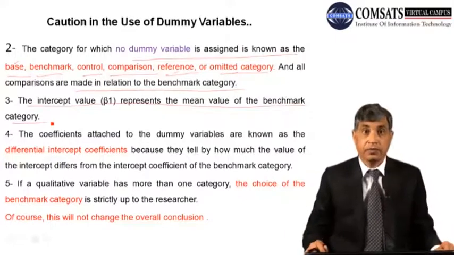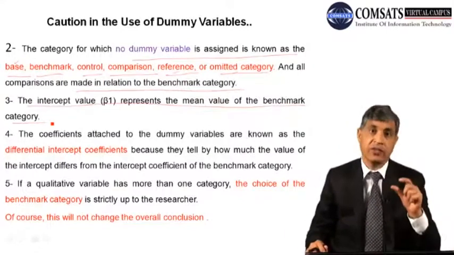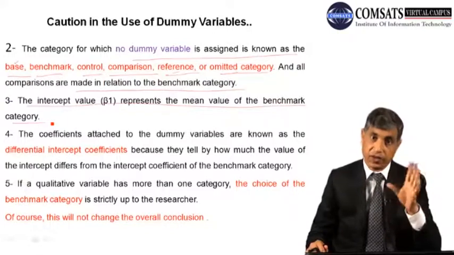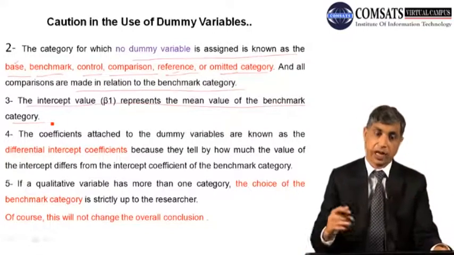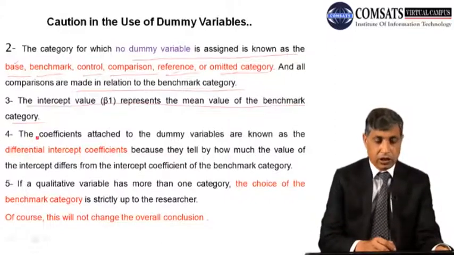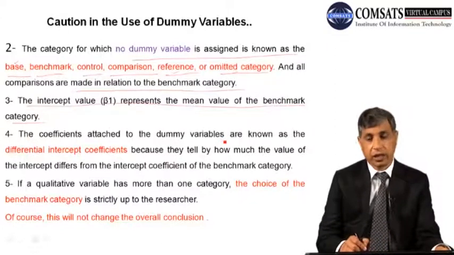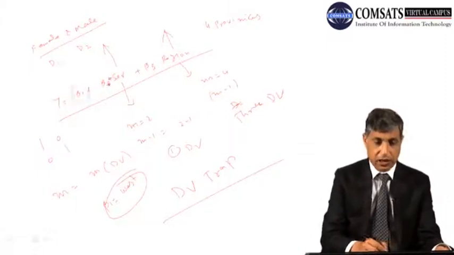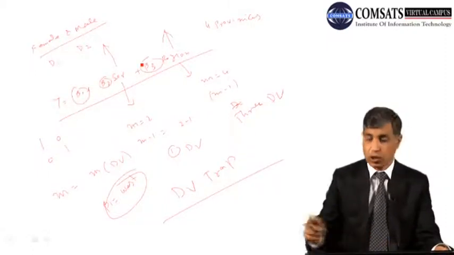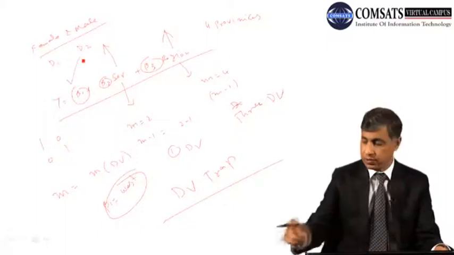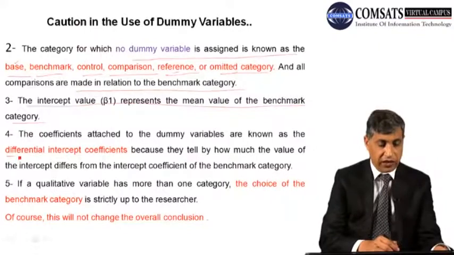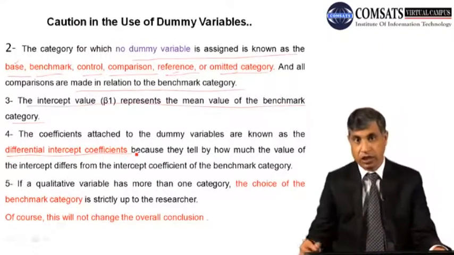The beta 1 will show the average value of the omitted category, for which you did not apply the dummy variable. The coefficient attached to the dummy variable, this is the model. If this is beta 1, these are beta 2 and beta 3, those are the coefficients. This is the intercept. Now what will they tell? These are known as the differential intercept coefficients.